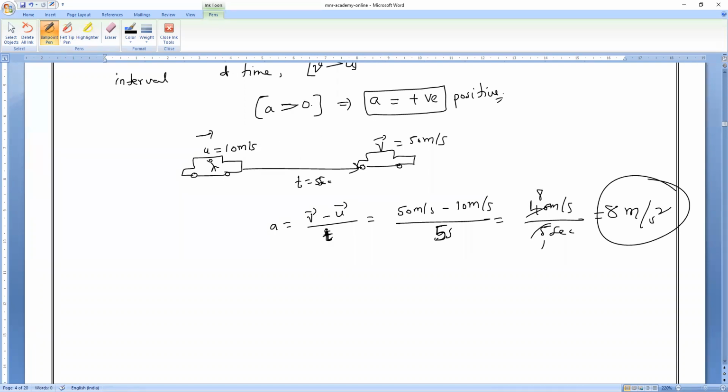Next. Now, Mr. Lingesh wants to stop the car. Stop the car means he wants to slow down the car. Now you tell me, which is greater, final velocity or initial velocity? Initial velocity. That is right.